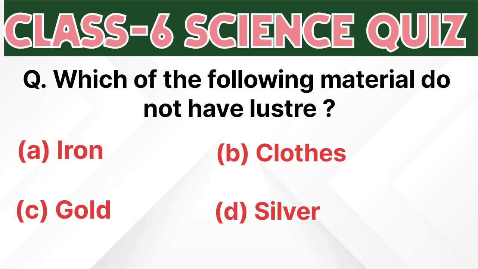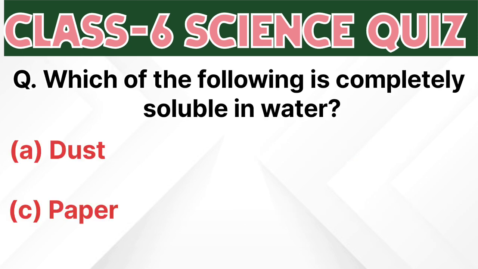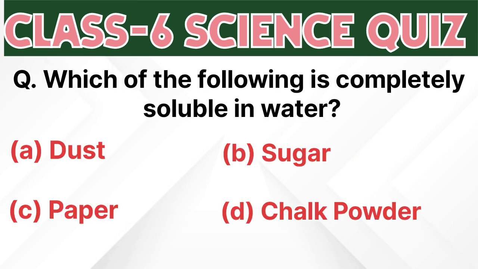Now we are coming to our next question. The material which allows light to pass through it: metal, translucent, opaque, transparent. The correct answer of this question is D, transparent. Now the next question is, which of the following is completely soluble in water? Dust, sugar, paper, chalk powder. The correct answer of this question is B, sugar.